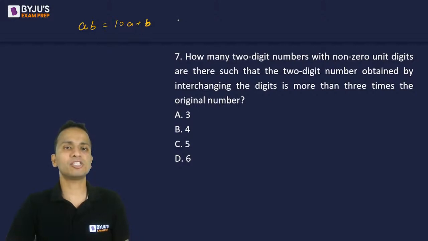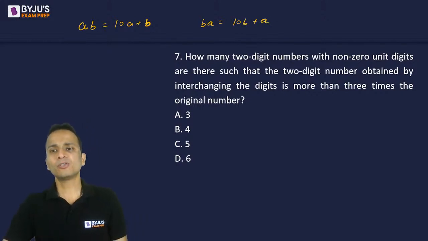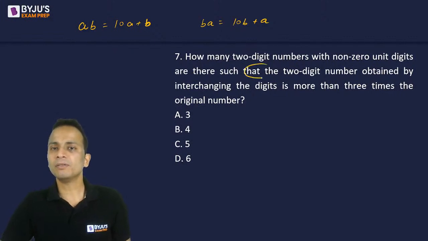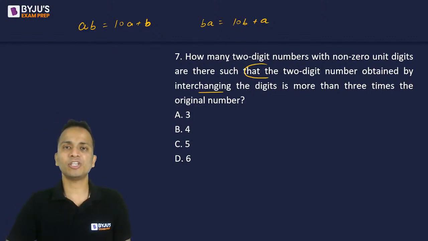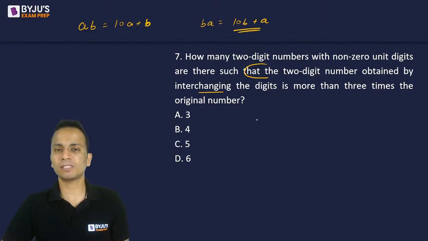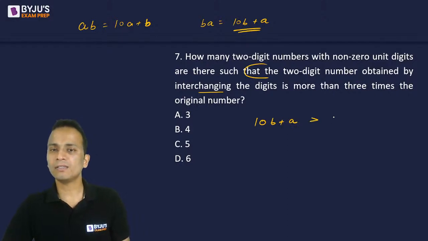The original number is 10A plus B, and the number formed by interchanging its digits is 10B plus A. The statement says that the number obtained by interchanging the digits, that means 10B plus A,